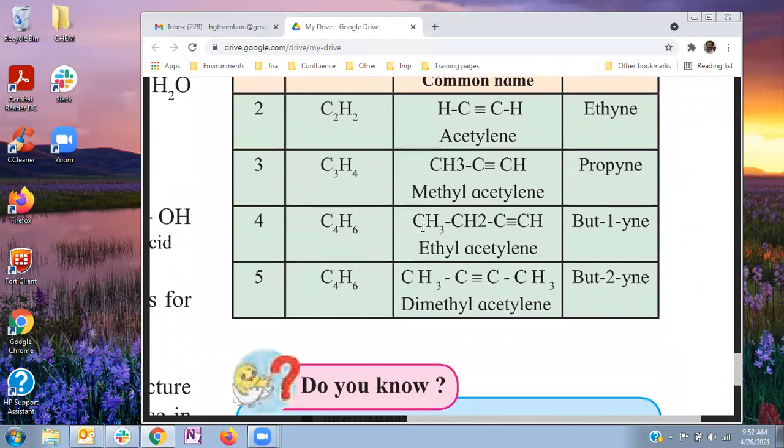Here, in position isomerism, this is a long carbon chain containing one carbon-carbon triple bond with 4 carbon atoms.